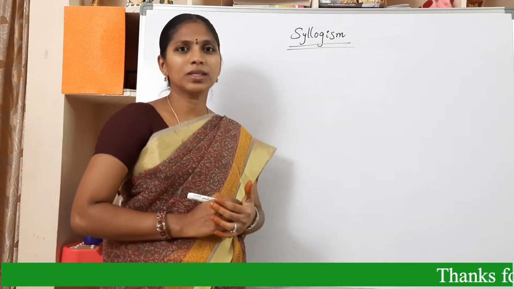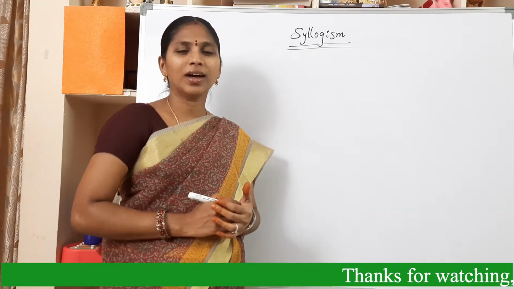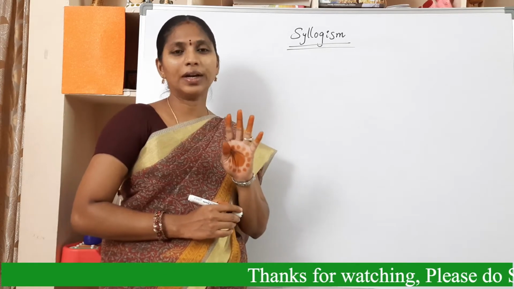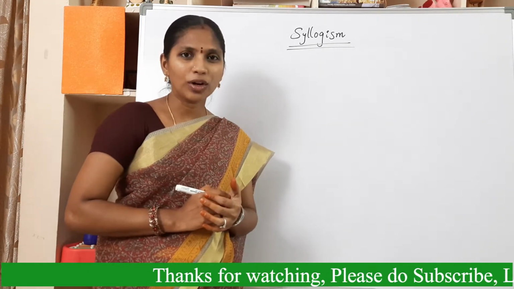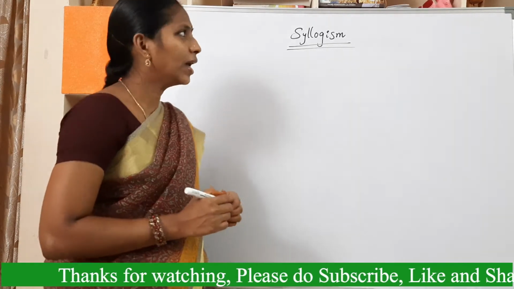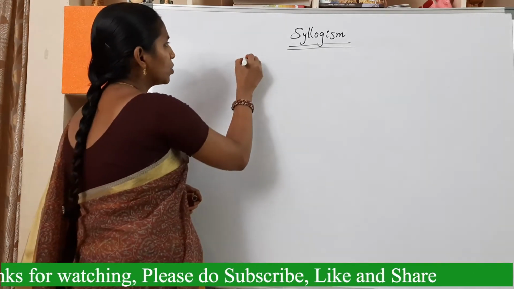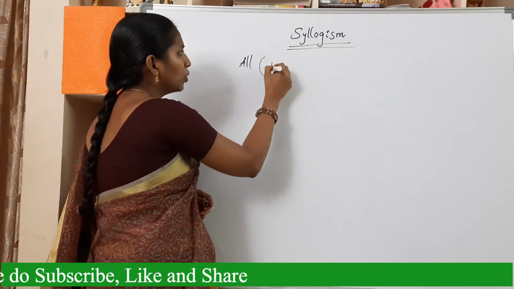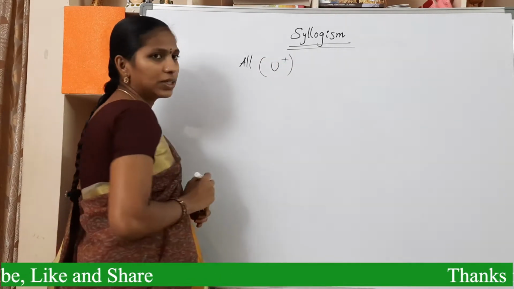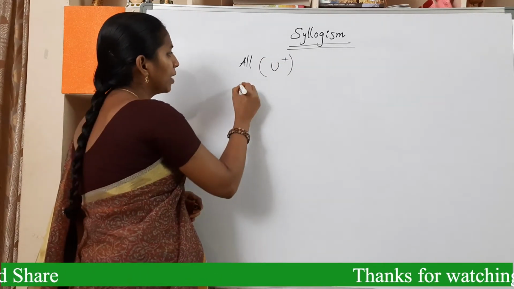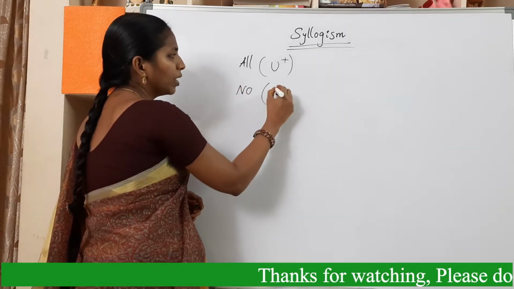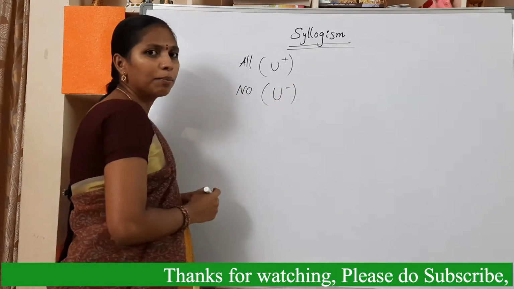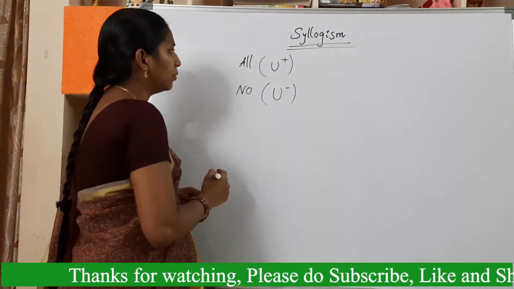In syllogisms, all questions are related to 4 relations. They are, first one is all. All means universal positive, universal plus. The next one is no, that is universal minus, universal negative.